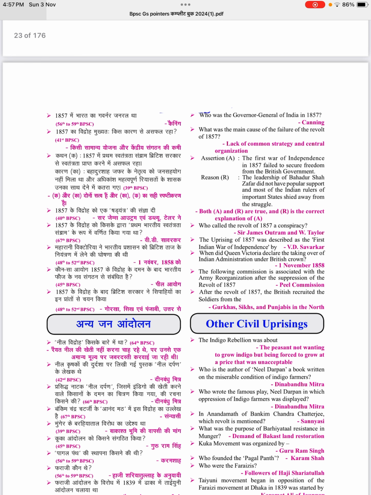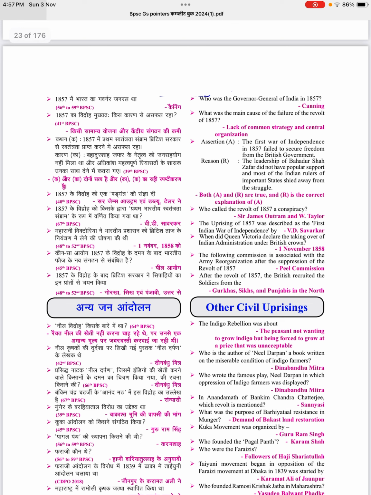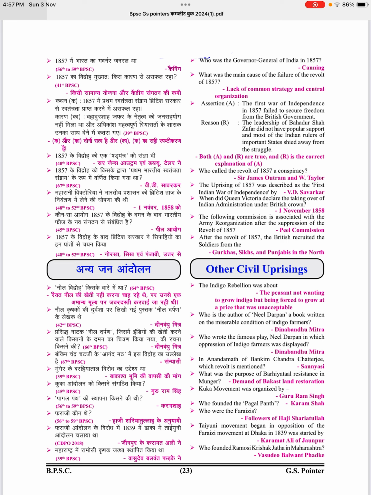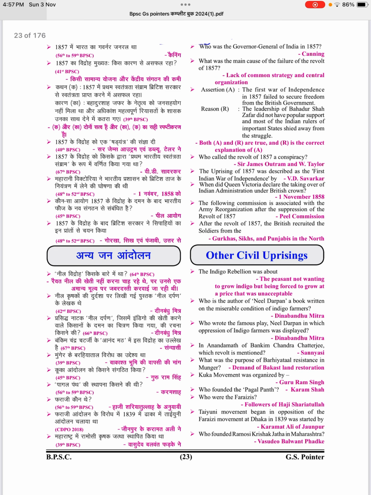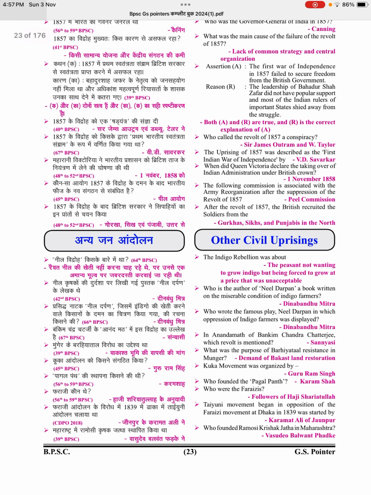Who was the Governor General of India in 1857? Canning. What was the main cause of the failure of the revolt of 1857? Lack of common strategy and central organization. Assertion: The first war of independence in 1857 failed to secure freedom from the British government. Reason: The leadership of Bahadur Shah Zafar did not have popular support, and most of the Indian rulers of important states shielded away from the struggle. Both assertion and reason are true, and reason is the correct explanation of assertion.